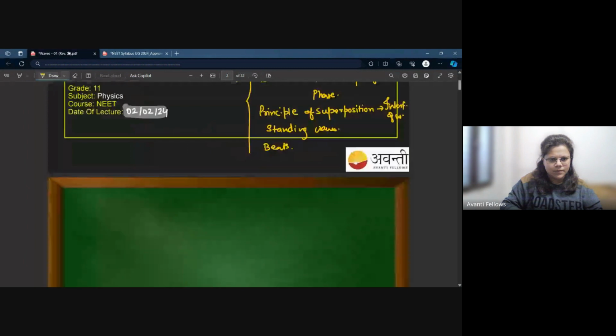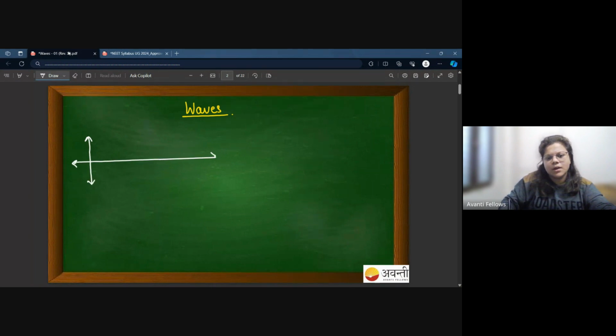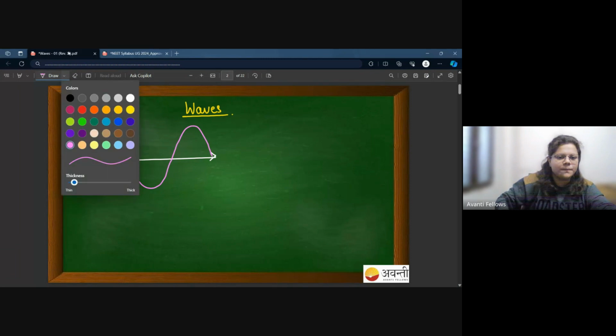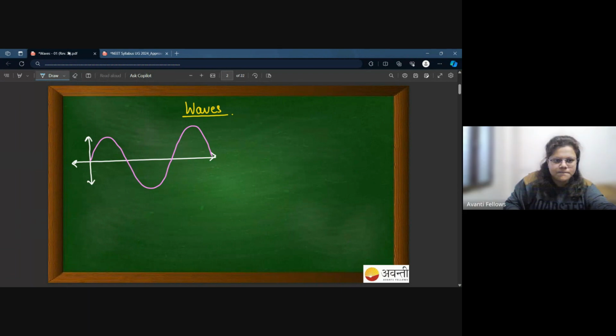So today, whenever we talk about waves, I think the only image which comes into our mind is this structure. In mathematics, we call it a sine wave, right? This kind of structure comes to us. Yes or no? Yes, ma'am. If you're getting this structure, this image, it's okay. It's fine. That should happen.